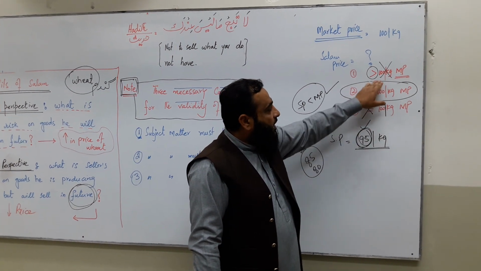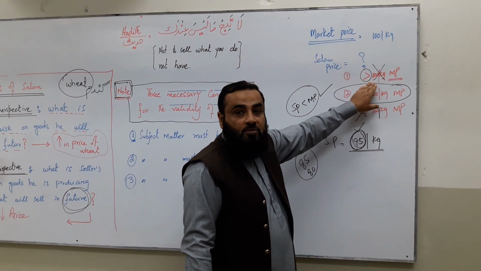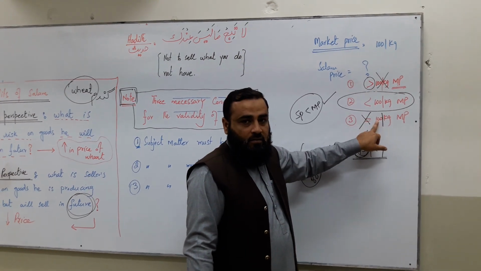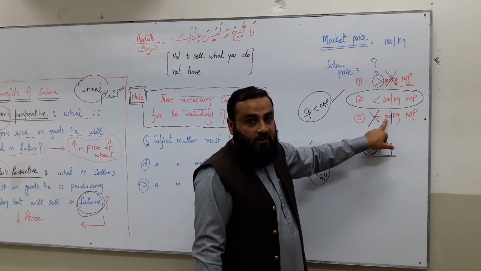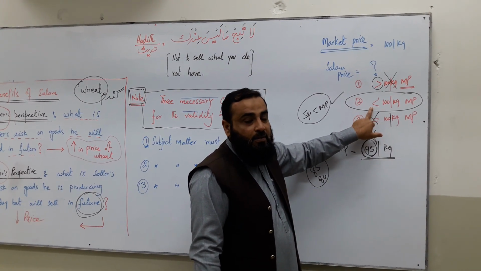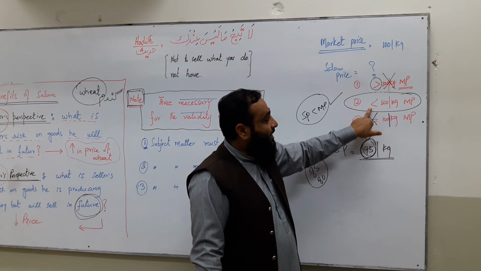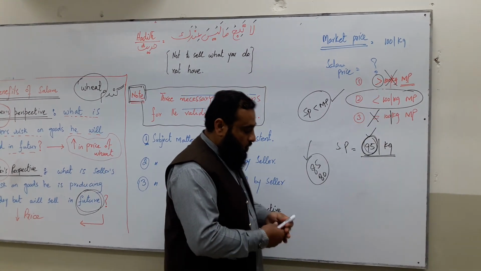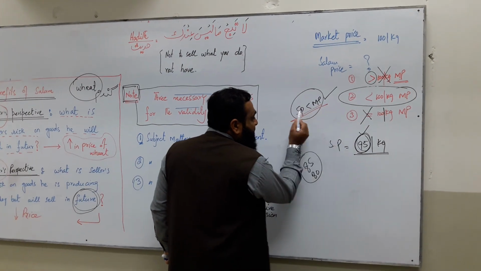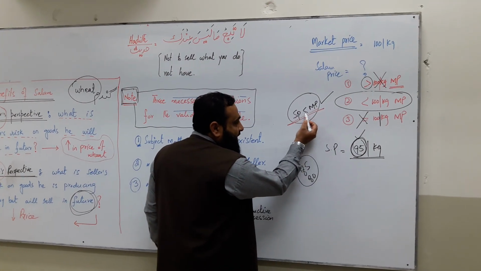Then how can he give his consent to greater than market price? So these two possibilities are not appropriate for the buyer. So the buyer will demand that he will buy the commodity on Salam at less than the market price. The buyer will give his consent only if the Salam price is less than market price.